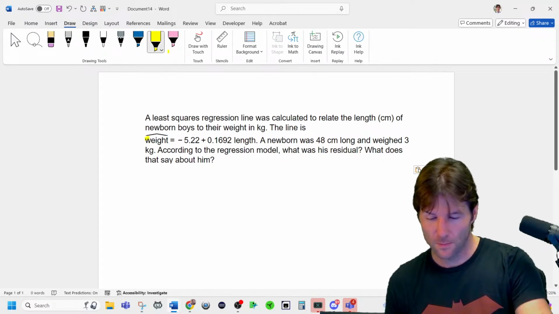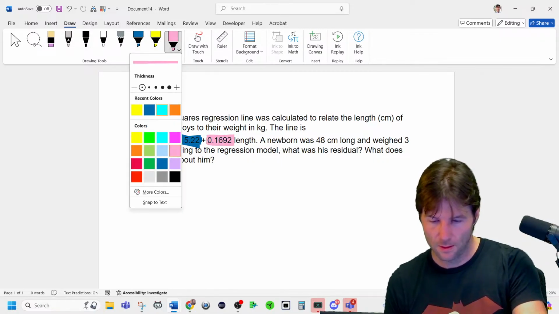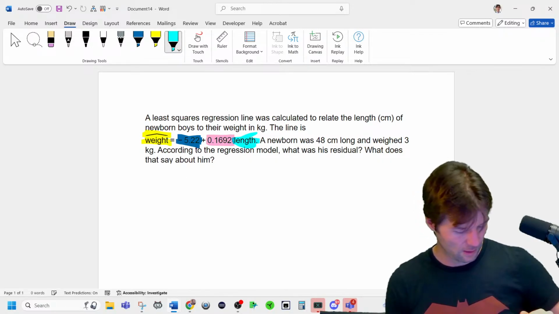I say, yeah. So here we are with the equation. This is the y hat. That is the intercept. That is the b1. And this is the x.